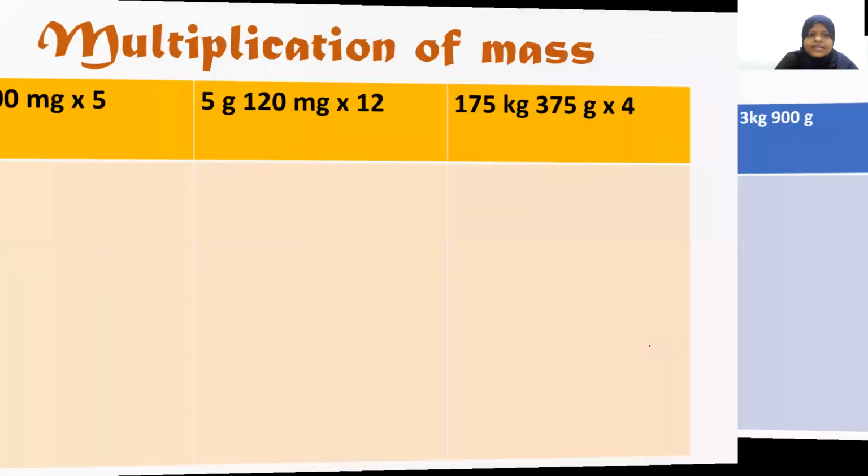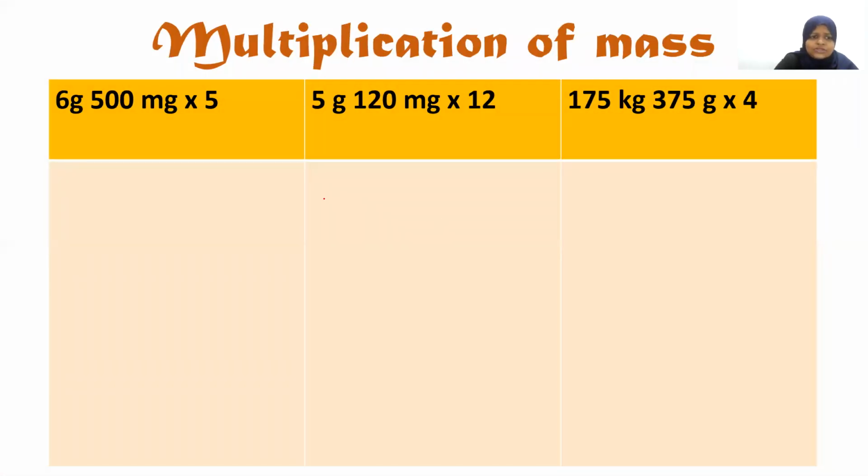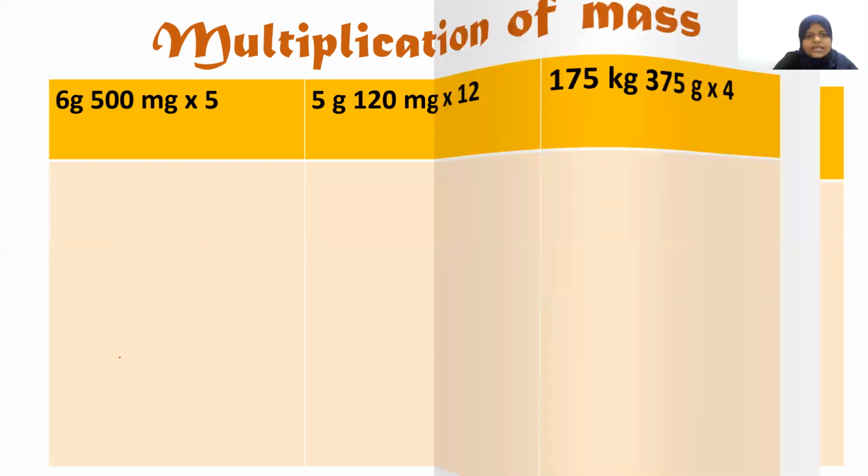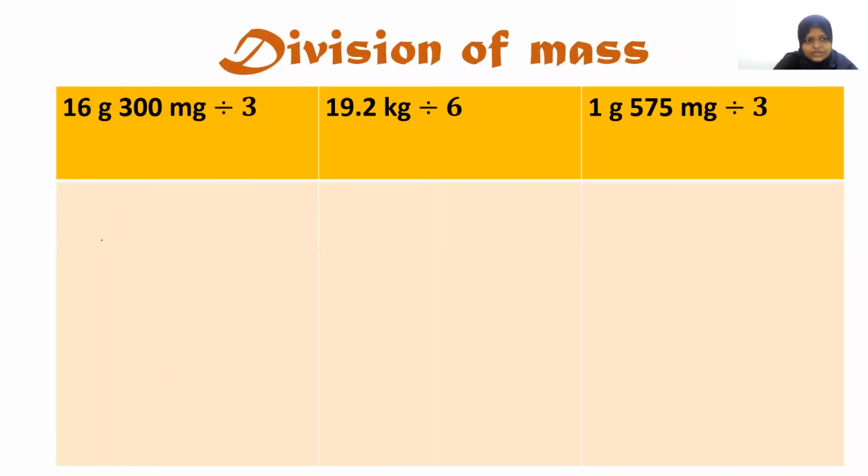Okay. Next one, multiplying of the mass. That's also, yes, easy. 500 milligrams. And then you put 6 grams, 500 milligrams, right? And then you put a 5 here. And then you start multiplying. 0, 0, 5, 2, 6 5s are 30. 30 and 2, 32. So your answer is 32 grams and 500 milligrams. And next, the division.